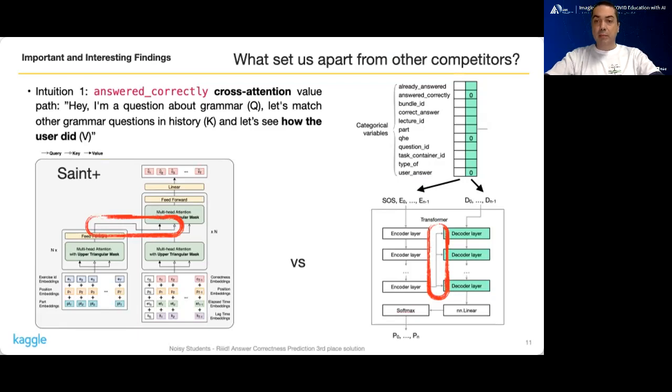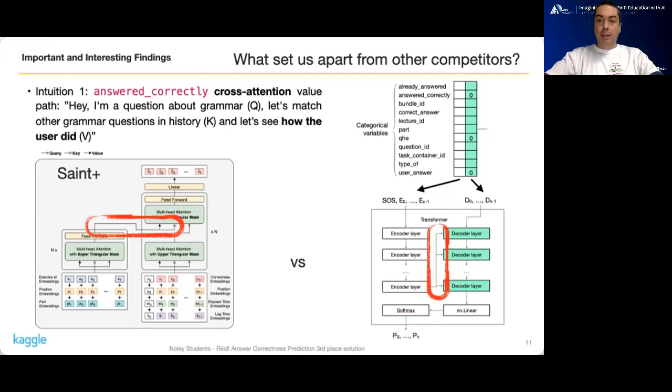We think that the single most important feature the transformer relies on to predict the future performance of a student is their past performance. So we wanted the encoder-decoder attention to ask itself the following question. Hey, I'm a question about grammar. That would be the query. Let's match other grammar questions in history. That would be the key. And let's focus the attention on how the user did on those questions, which is the value coming from the encoder.